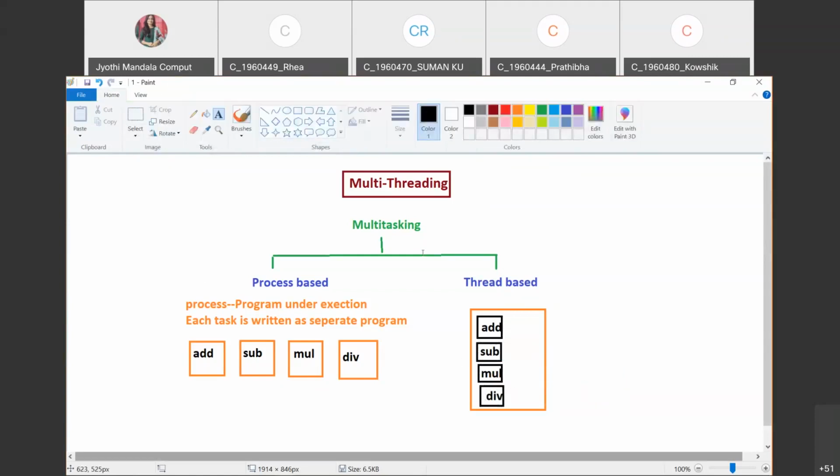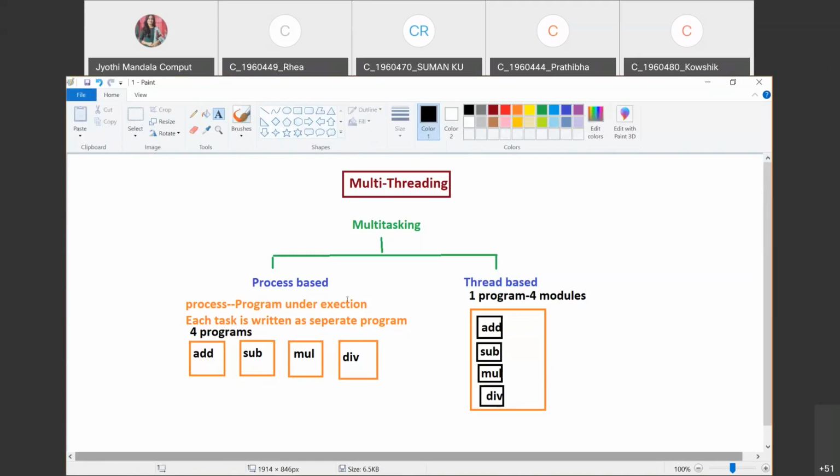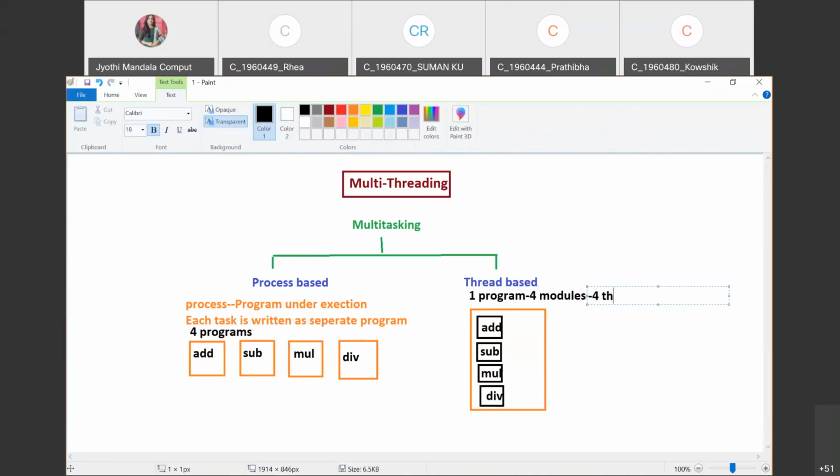Here in process based, each task is given as a separate program. That means we can say here we have how many programs? We have four programs in this case. But in this case, how many programs do we have? One program only. And that one program has four modules. That is called thread based. This is called process based. Whatever module you are saying, that module is referred to as a thread. That means we can say four threads.